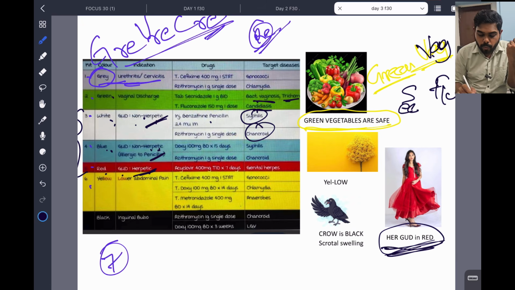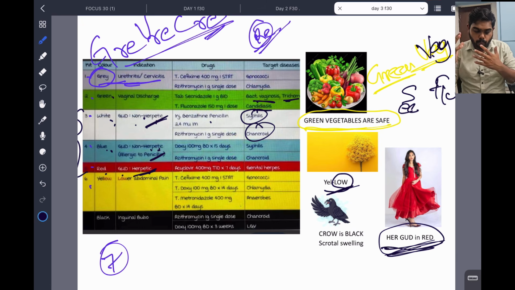And yellow, what is yellow? Yellow is lower abdomen pain. Yellow symbol. So it can be because of gonococci, chlamydia, anaerobes. So for the treatment, below umbilical level, the management of infection is mainly by metronidazole. Above will be cephalosporin, usually cefixime.